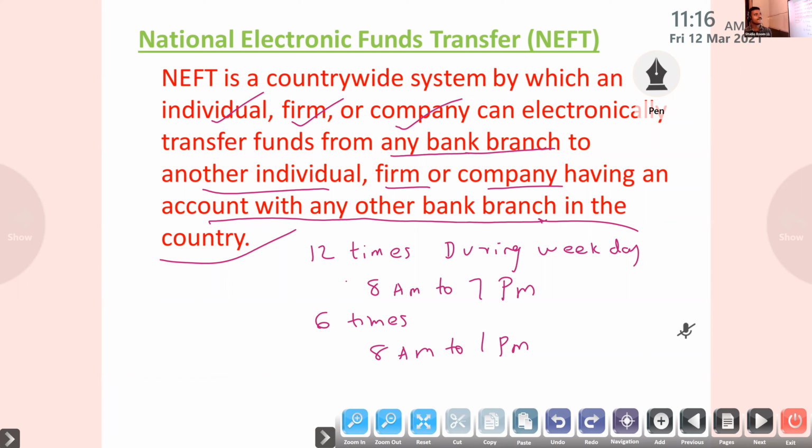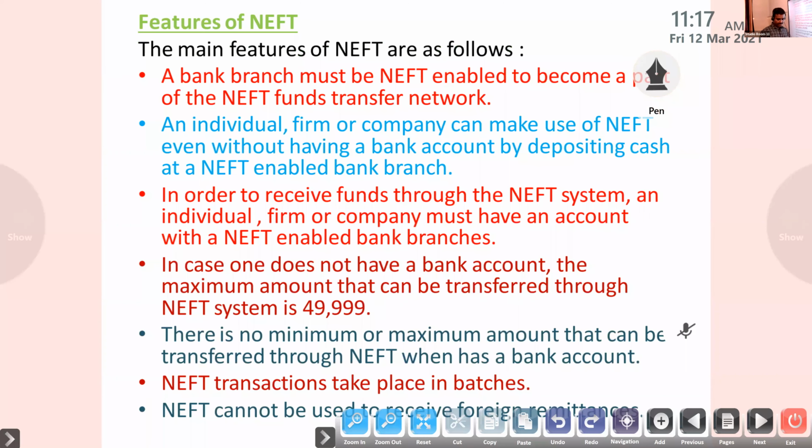Through that way, we can transfer amount from one place to another, from one bank to another bank, from one branch to any other branch. Okay, next one. If you look at the features, you will understand everything. So, features of NEFT.